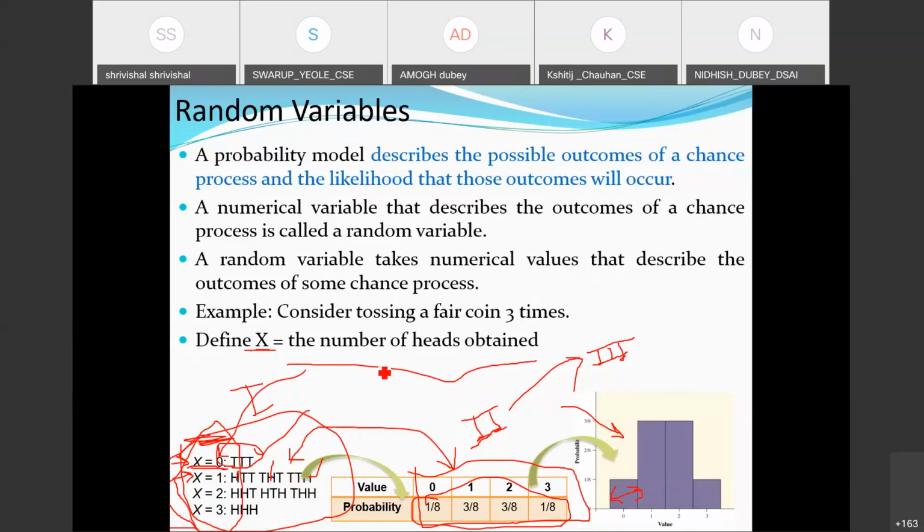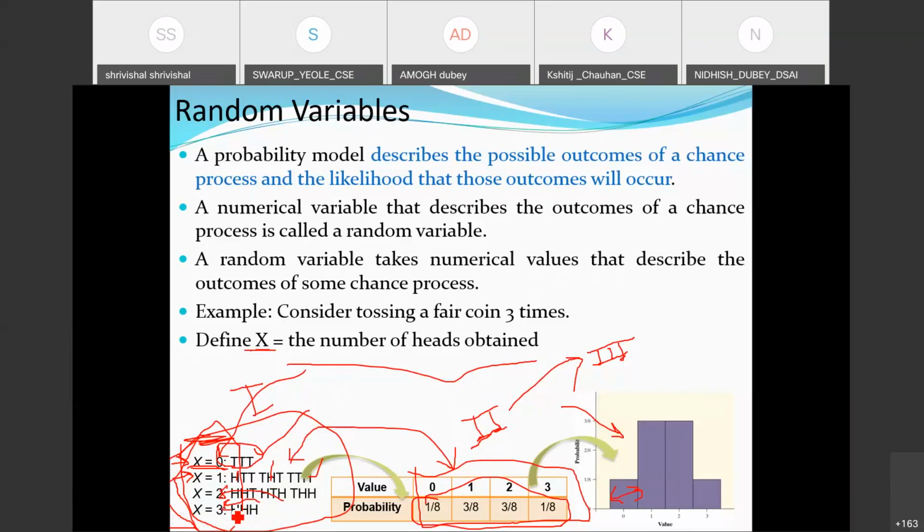The number of heads appearing in the count as 1, I mapped it with a 1. Number of heads appearing as 2, I mapped with a 2. And number of heads appearing as 3, I mapped with a 3.